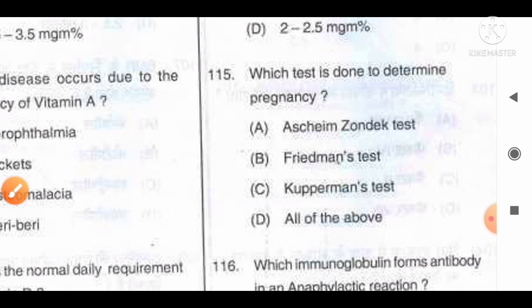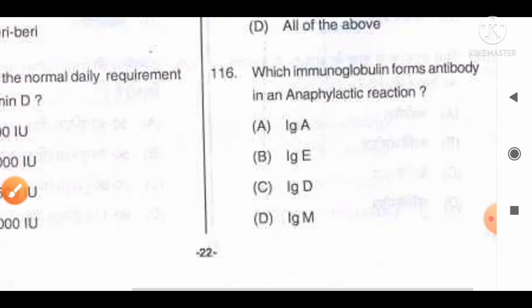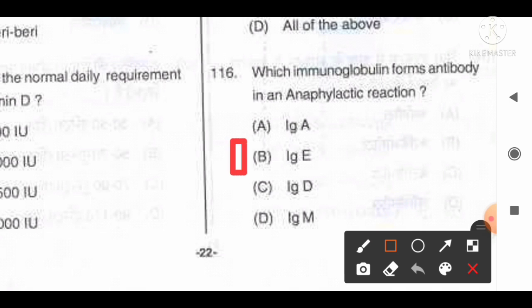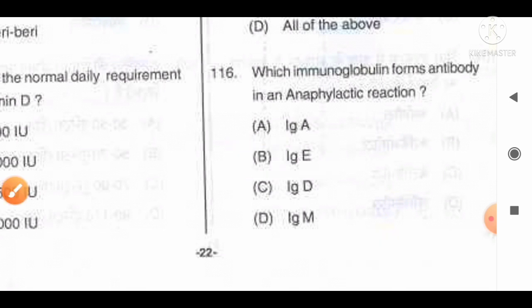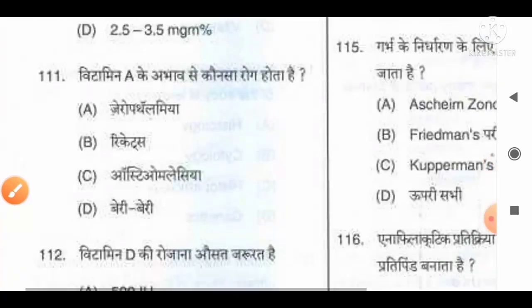Move to the next question, number 116. Which immunoglobulin forms antibody in an anaphylactic reaction? And the options are option A IgA, B IgE, C IgD, and option D IgM. And as per the information, anaphylactic reaction is an allergic reaction. So in this condition this immunoglobulin is formed during the anaphylactic reaction. So option B, IgE, is the correct answer for this question. Move to the next question, number 117.